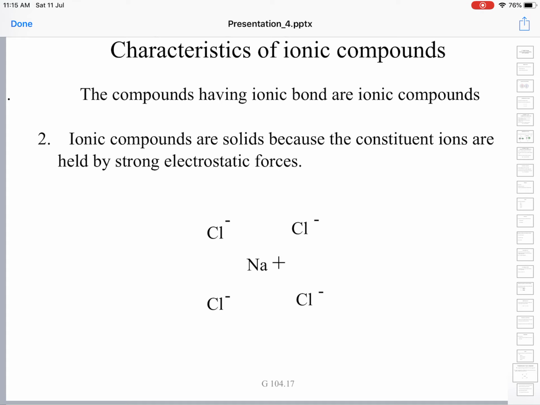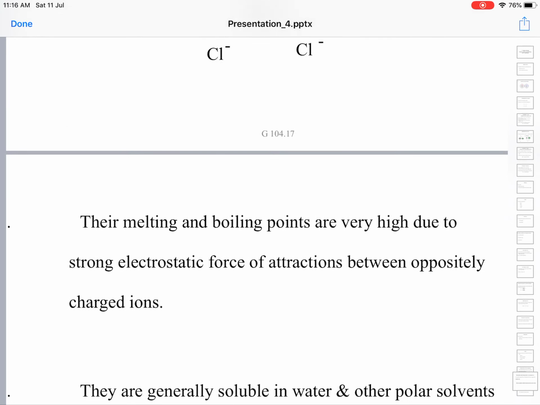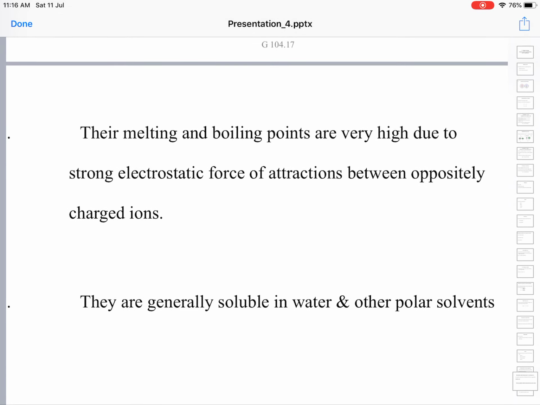Ionic compounds are solids because constituent ions are held by very strong electrostatic forces. They are highly crystalline solids. Each ion is surrounded by a number of oppositely charged ions together. So, breaking is not easy. That is why melting and boiling points are very high, due to strong electrostatic force of attraction between the oppositely charged ions. See, each ion is surrounded by a large number of oppositely charged ions.